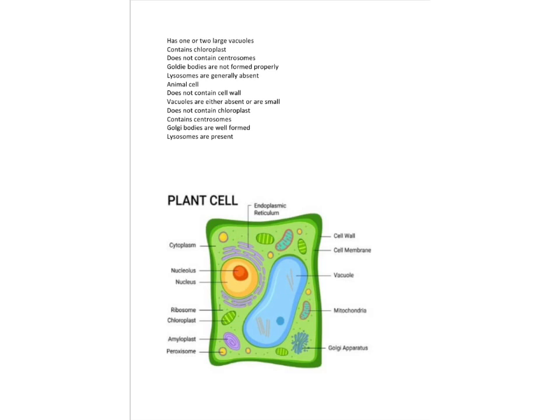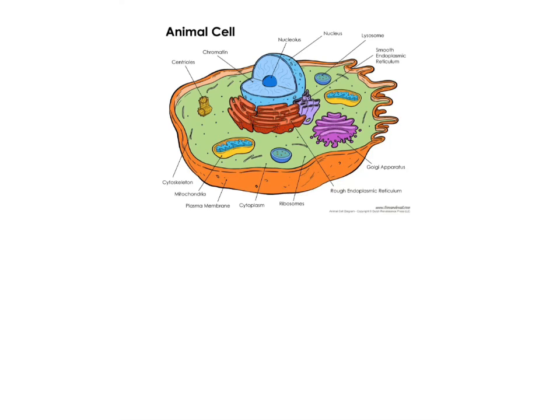Plant cells contain cell wall. They have one or two large vacuoles. They contain chloroplast. They do not contain centrosomes, and Golgi bodies are not formed properly in the plant cells. On the other hand, animal cells do not contain any cell wall. Vacuoles are either absent or small in them. Animal cells do not contain chloroplast as they do not perform any photosynthesis process. Animal cells contain centrosomes and Golgi bodies are well formed in them.